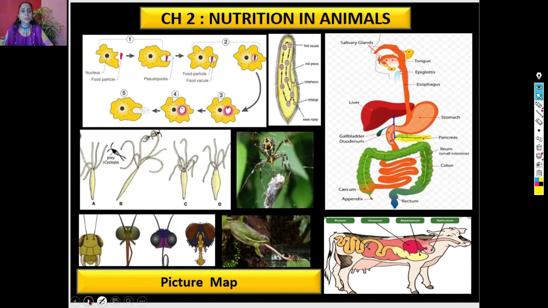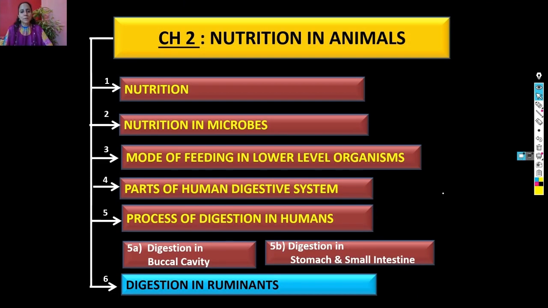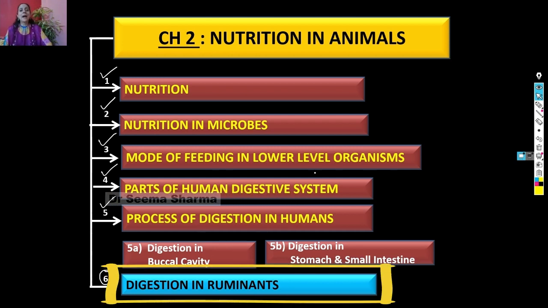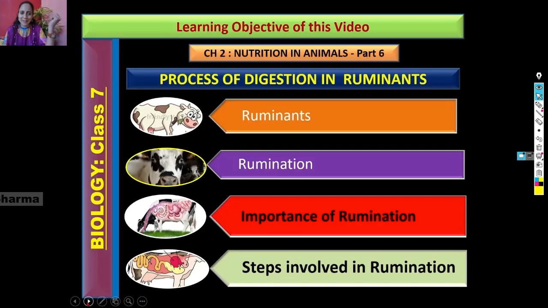Now let me take you to the journal layout of this chapter. Viewers, we can divide this chapter into 6 subparts and I have already uploaded videos of the first 5 parts: nutrition, nutrition in microbes, mode of feeding in lower level animals, parts of the human digestive system, and process of digestion in humans. Today we are on the last segment of this chapter, digestion in ruminants, and this is my favorite subpart of this chapter. So let's explore what is there in this part.